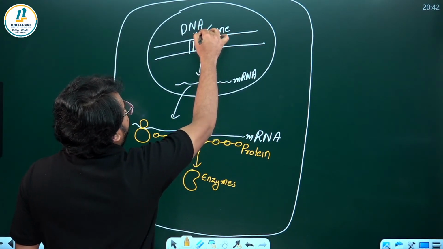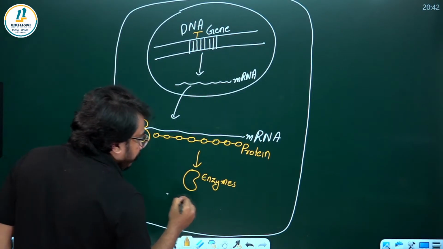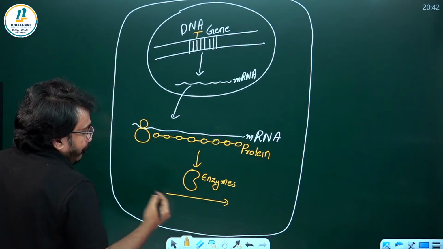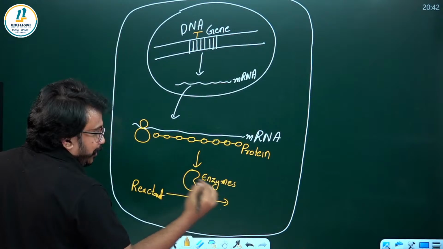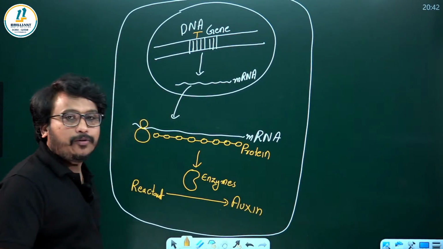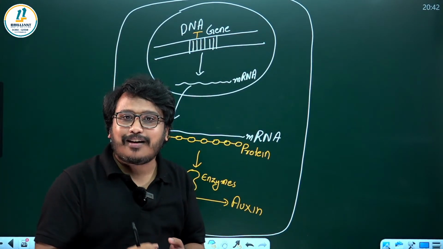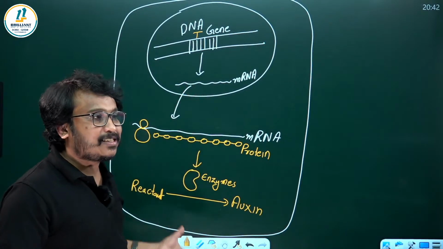Suppose it is a gene for height in the plant, the tall gene. Understand, this will be producing a reaction where they will convert a reactant into product. And let me tell, the product here is auxin. So if auxin is produced in the plant, the cells will be enlarging. Slowly you can see the height will increase. That is the gene expression.